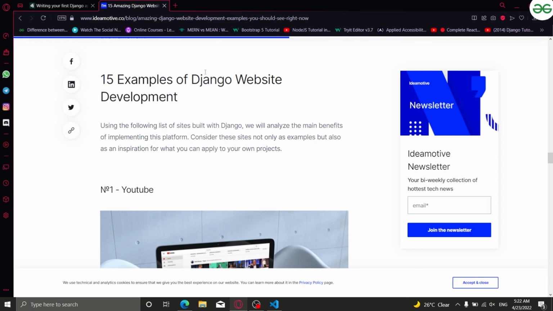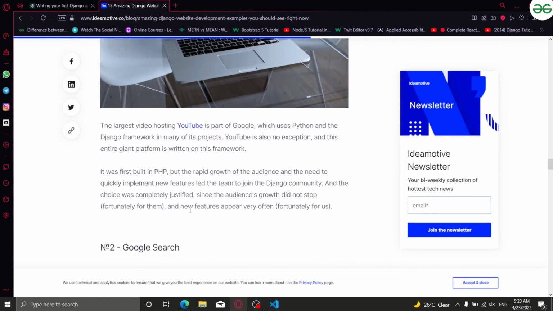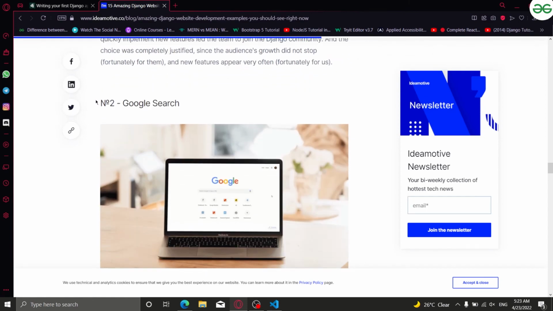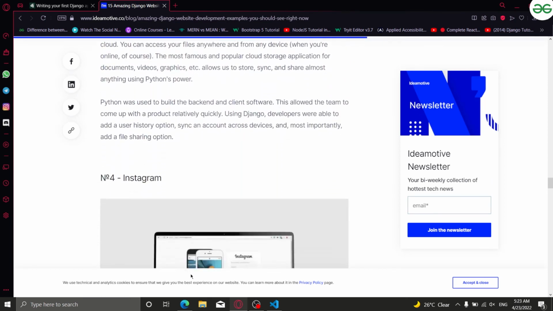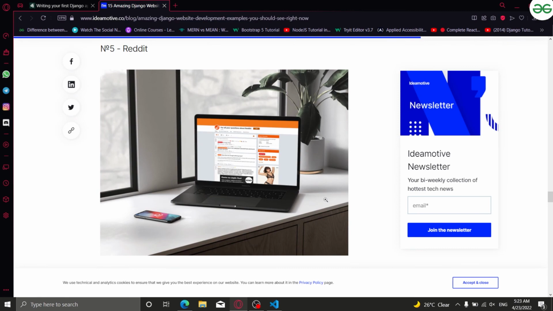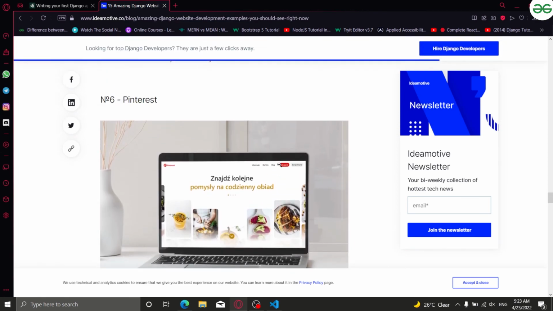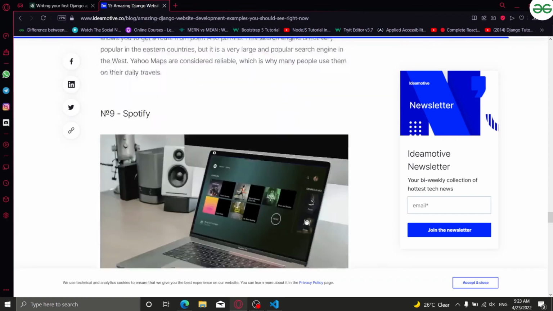Here, examples of Django website development are given. First, as I told you, is YouTube. YouTube is developed on Django. Then Google search. Google search also is developed on Django because it shows you recommendations and feeds that are based on machine learning, or that are made based on Python. This is why Google also uses Django. Then Dropbox. You guys will know about Dropbox, Instagram. Then Reddit also uses Django. Then Pinterest also uses it. Then Quora also uses it, and Yahoo Maps, Spotify.